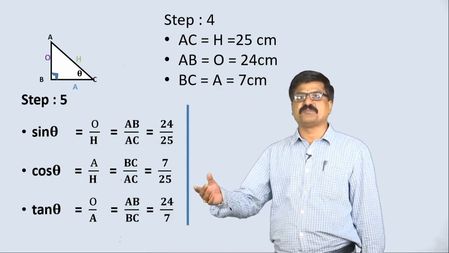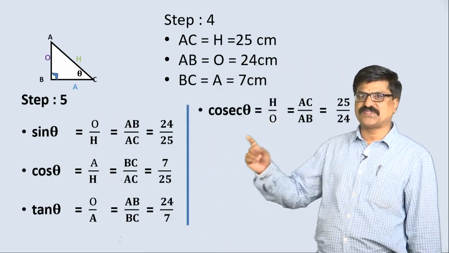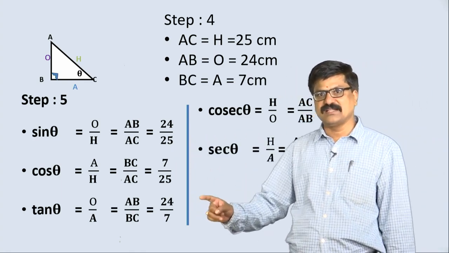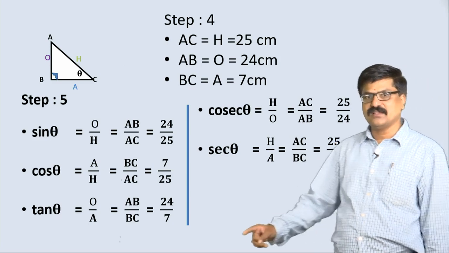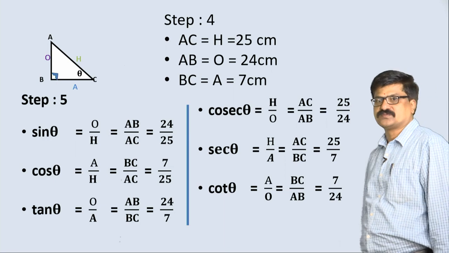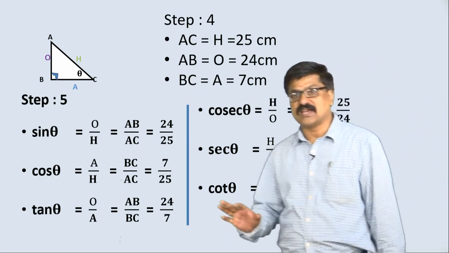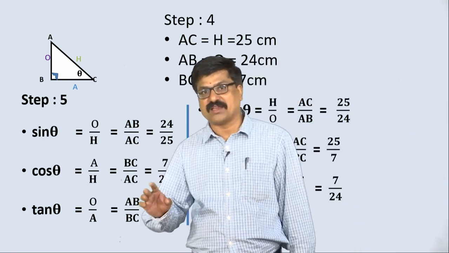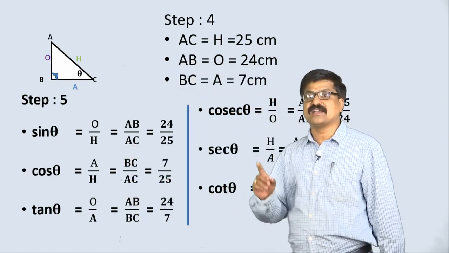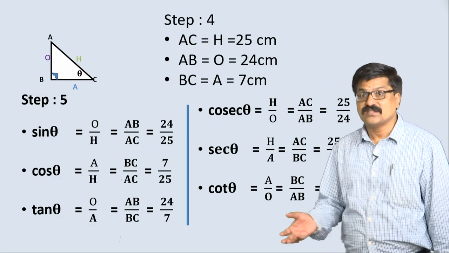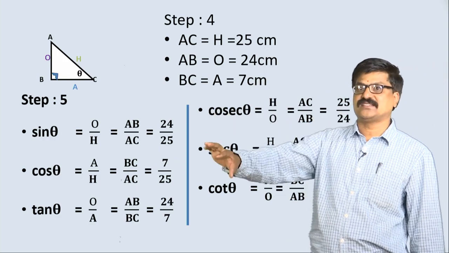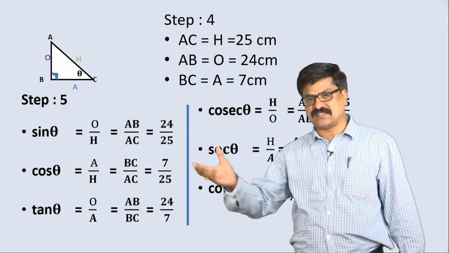Similarly, the reciprocal of each one, therefore, cosec theta is 25 by 24 we got, secant theta is 25 by 7, similarly cot theta is 7 by 24. Like this, we are calculating or finding all trigonometric ratios of a right angle triangle when the lengths of two sides or three sides or a relation between the sides are given.